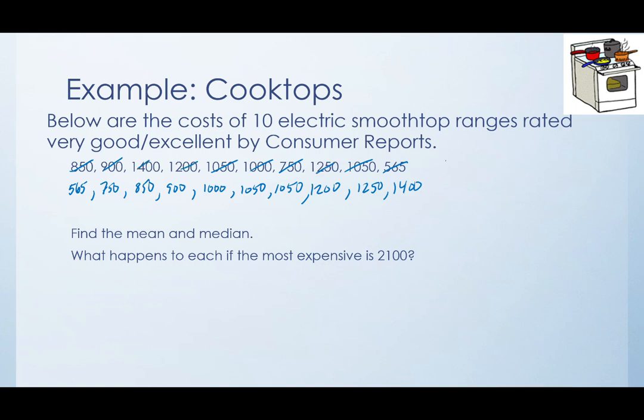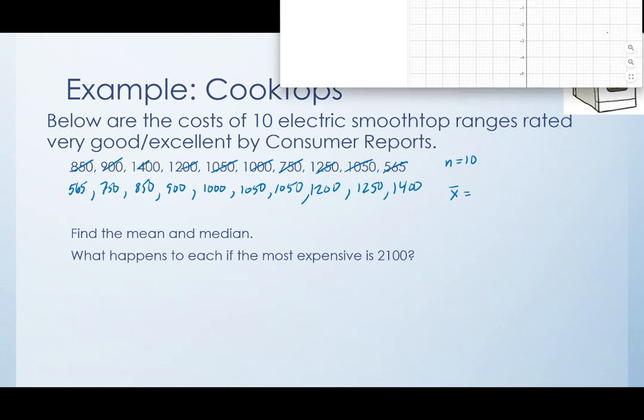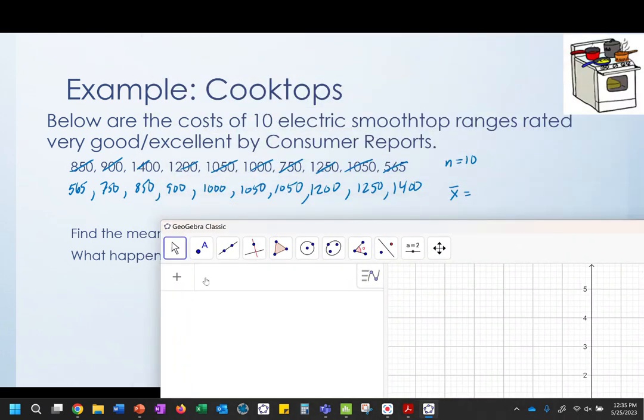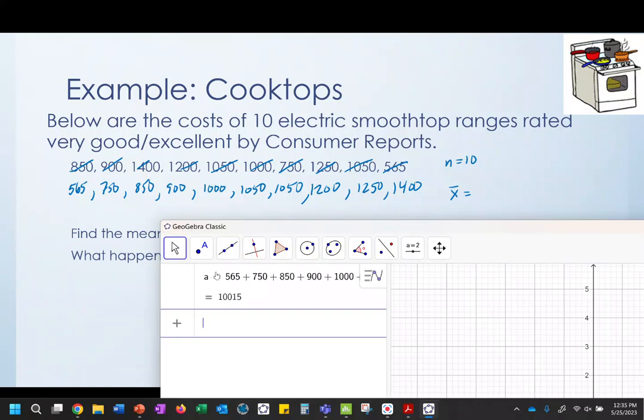Okay, so the mean's pretty easy, right? X bar, so n is 10 on this one. We have 10 data values I just wrote down. For our mean, we're going to add up all the data values and divide by 10. So I'm going to pull GeoGebra down here. This is going to be my little calculator. So we could say 565 plus 750 plus 850 plus 900 plus 1,000 plus 1050, 1050 again, 1,200, 1,250, and 1,400. And then we can take that and divide by 10, so 10,015 divided by 10.